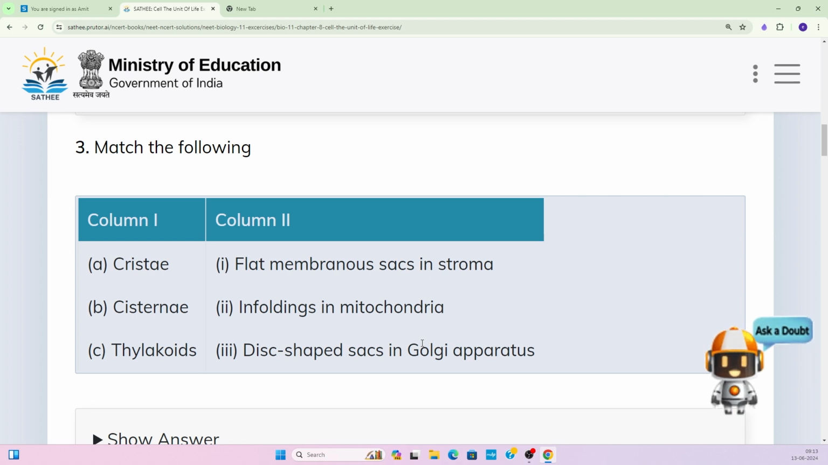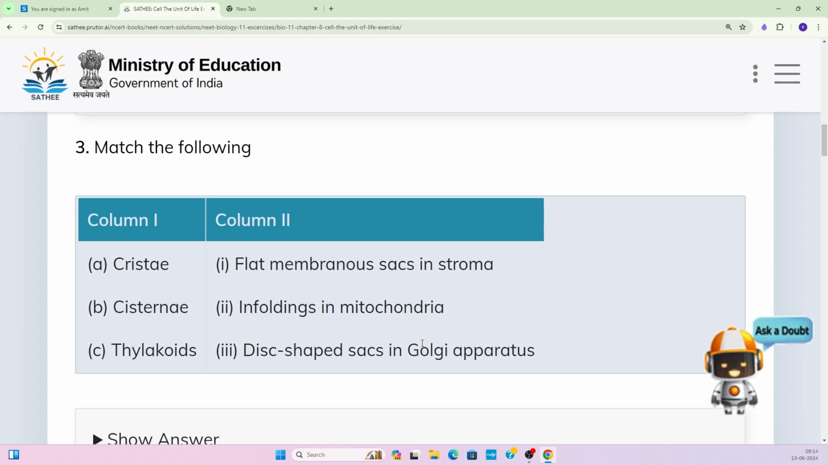Now cristae increases the surface area, and these F1 particles attached to the cristae cause what? The primary function of this is to generate ATP, right? So the cristae increases the surface area, so more F1 particles get attached to it, so more ATP can be generated. So the cristae is the enfolding in mitochondria.